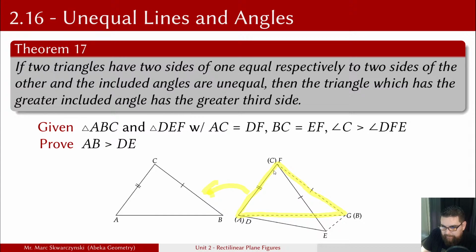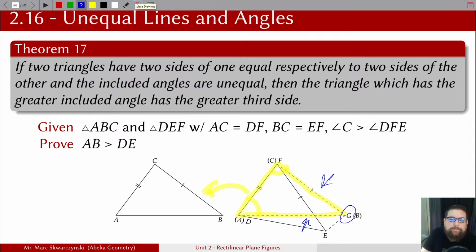Basically what we did is we copied angle C on this side, and then we copied angle A. So what we do have to say is that this side and this side have to meet at point G, because two lines have to intersect, and so we're saying that's where they intersect. Essentially, yes, that is point B. We copied the triangle, but we can't exactly say that. So, all right, gonna delete everything.